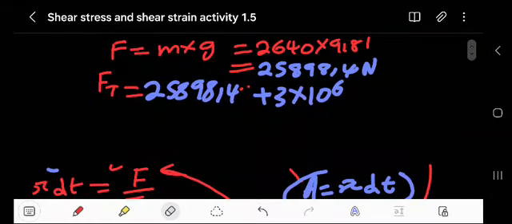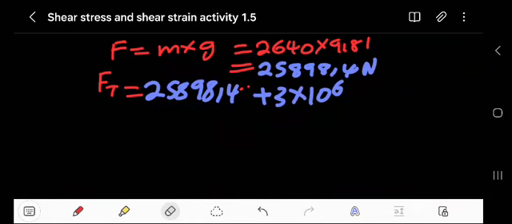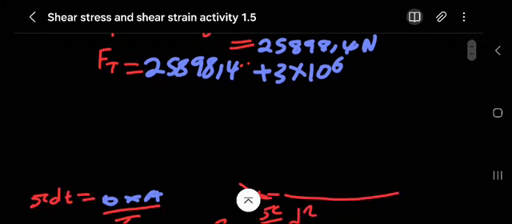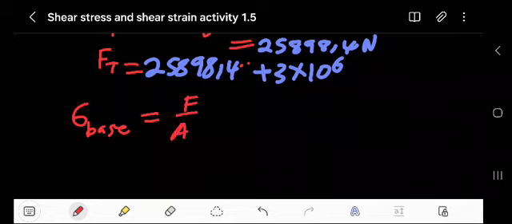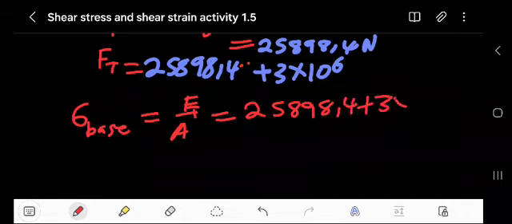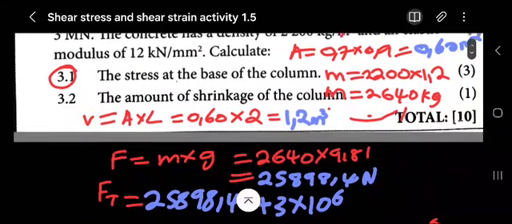Remember what they want? It is the stress at the base. The stress at the base will be equal to force over area. Remember, this will be the total force: 25898.4 plus 3 times 10 to the power of 6, over the area 0.6.